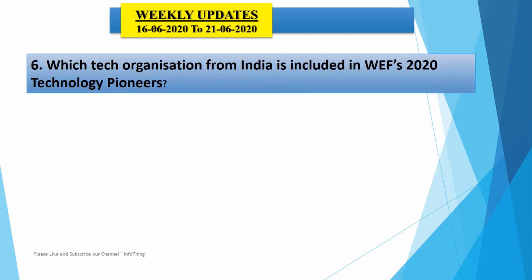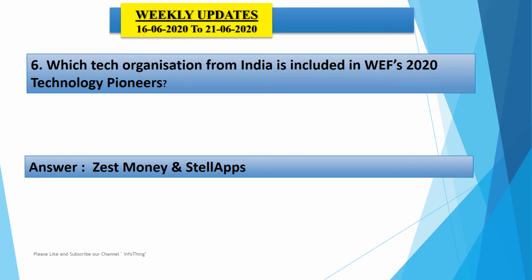Now the sixth question says, which tech organizations from India are included in the World Economic Forum's 2020 Technology Pioneers? Here the answer is Just Money and Stellapps Labs. These two companies are Indian firms. From artificial intelligence to carbon capture, these two companies are using innovations to protect the climate, improve healthcare and much more, helping us to reset society and build it towards a better future. So the World Economic Forum has included these two companies in the 2021 Technology Pioneers. So the answer is Just Money and Stellapps Labs.